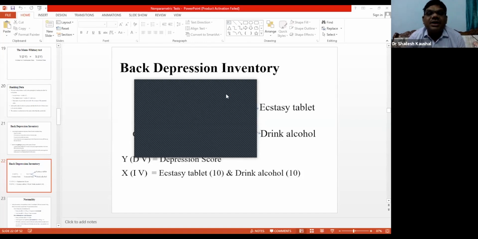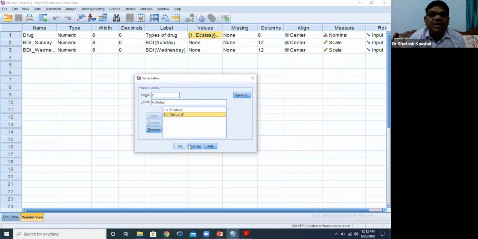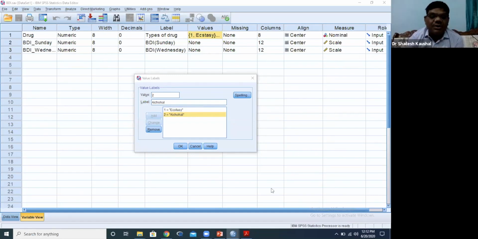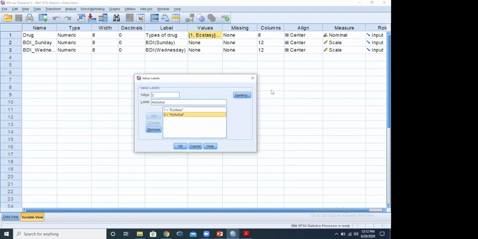Is this screen share visible to you? Is it visible? Yes, sir. Okay. Is it visible and audible also? Yes, sir. Audible. Thank you.